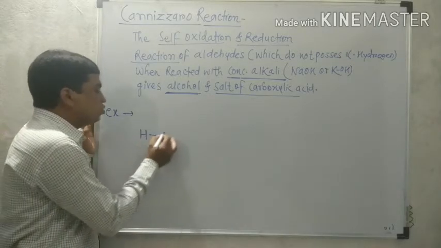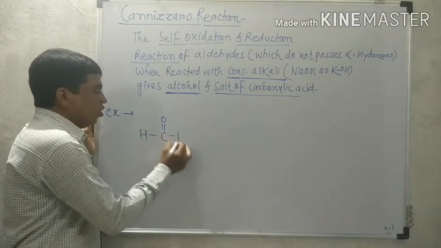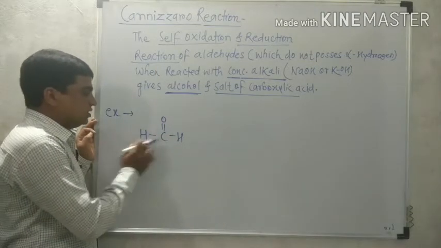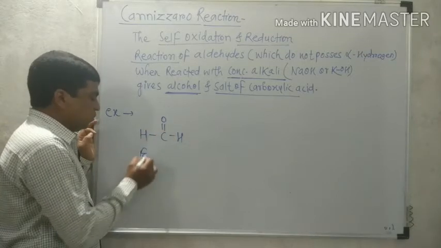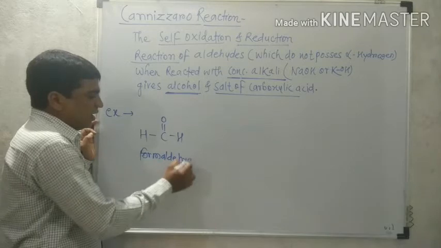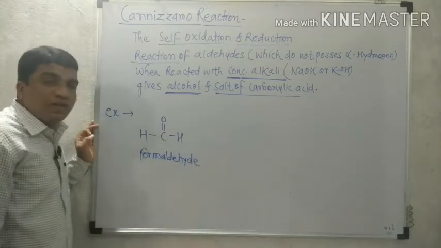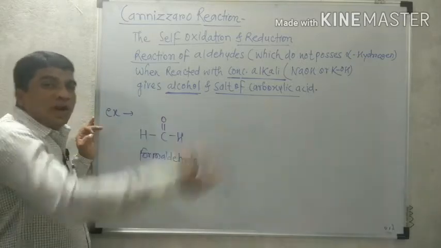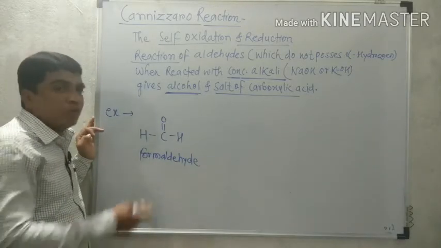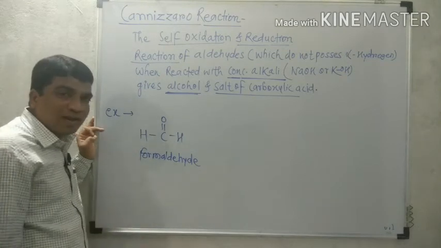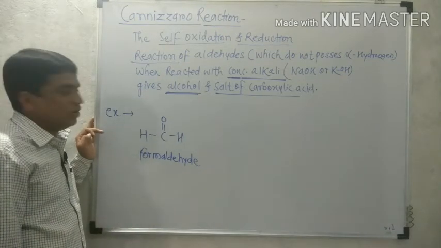So why do we choose formaldehyde? Because formaldehyde does not contain alpha hydrogen. That is formaldehyde, HCHO. Formaldehyde does not contain alpha hydrogen. Why does it not contain alpha hydrogen? Because the carbonyl carbon has no adjacent other carbon. Therefore, no adjacent carbon, no alpha hydrogen. Therefore, formaldehyde can undergo this Cannizzaro reaction.